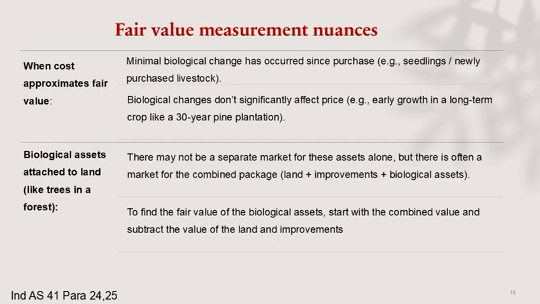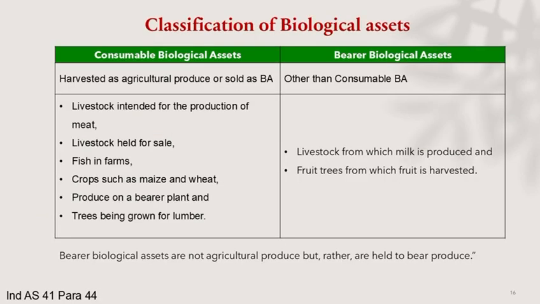So, what happens when the fair value is difficult to determine? In such cases, cost less depreciation and impairment can be used. Also, cost may approximate fair value when biological changes are minimal. Biological assets can be consumable, like livestock for meat or crops, or bearer biological assets like dairy cows and fruit trees. And this classification affects how they are recognized and measured.